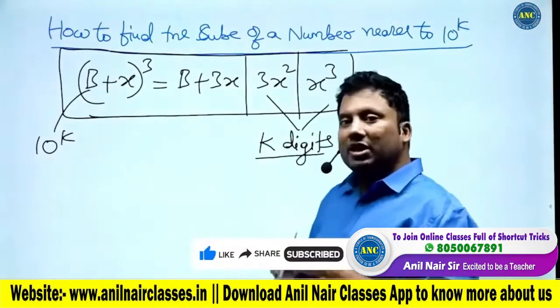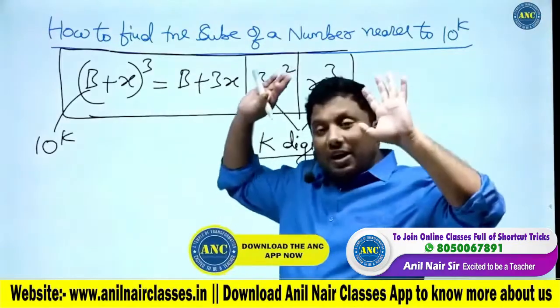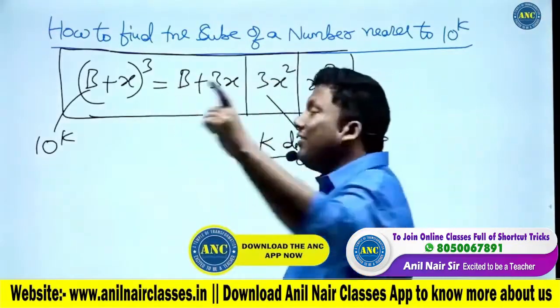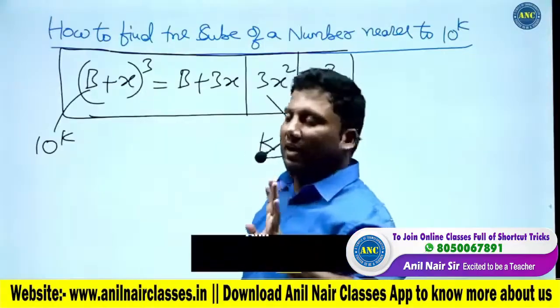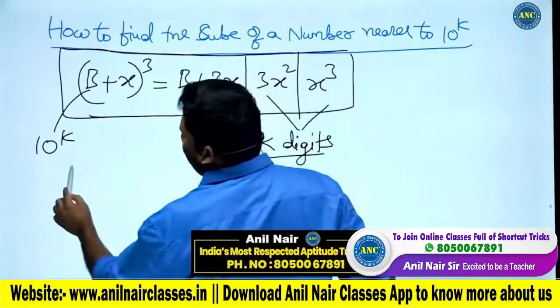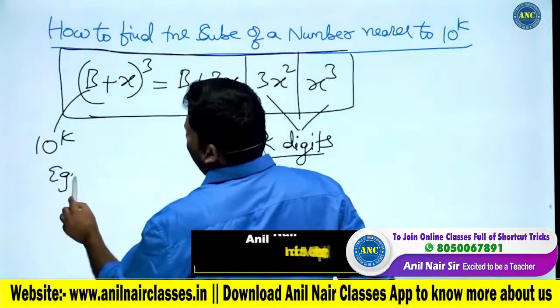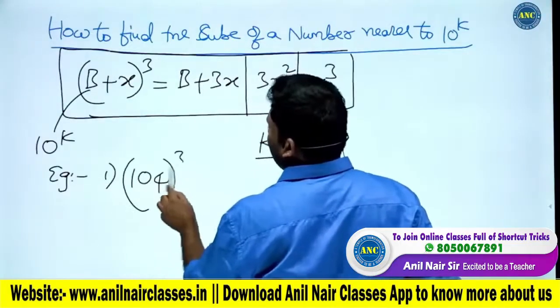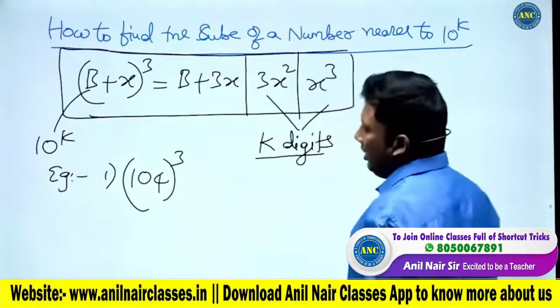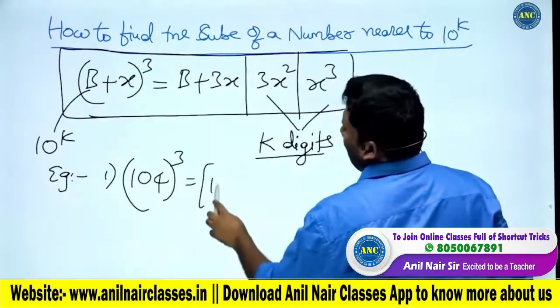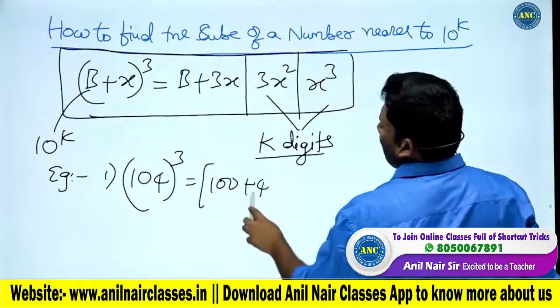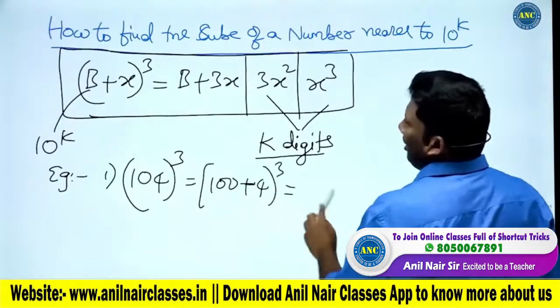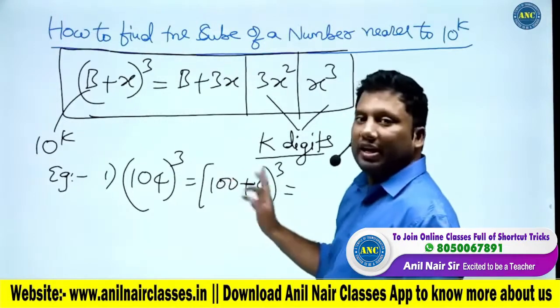How to find the cube of a number? Same thing, (a plus b) whole cube, only a is of the form 10 power k. One example which we will do. First example, 104 power 3. This is (100 plus 4) power 3. b is 100, x is 4.